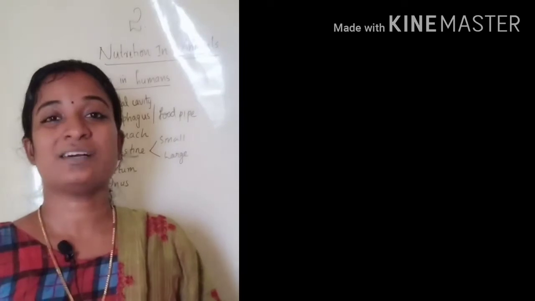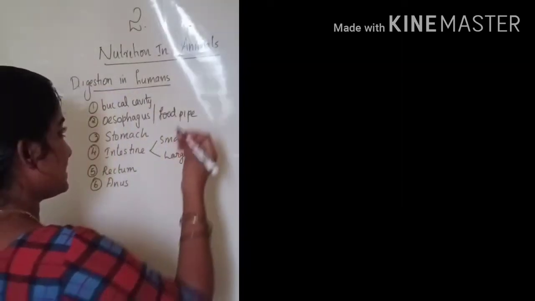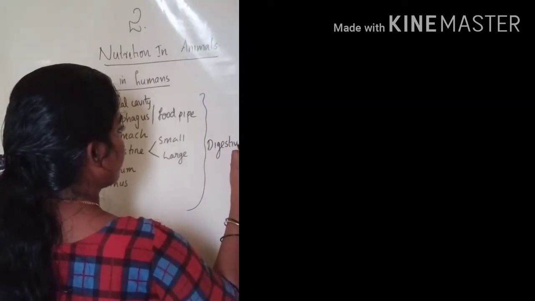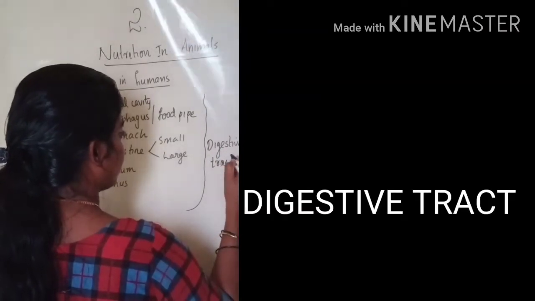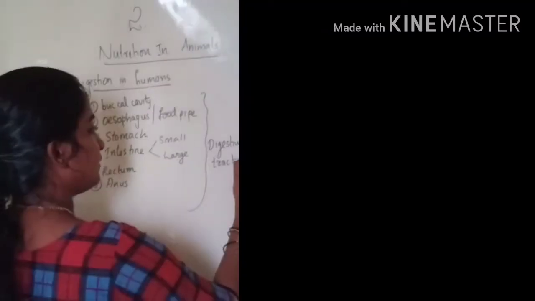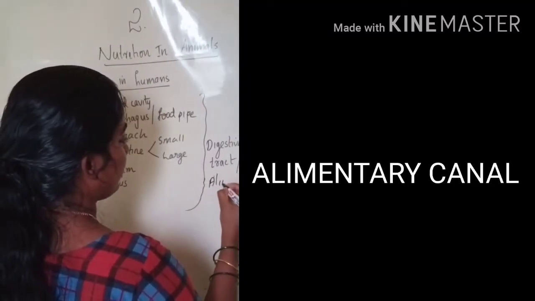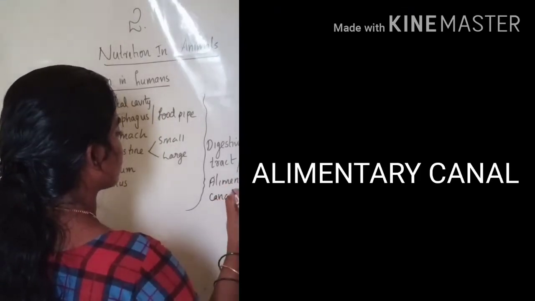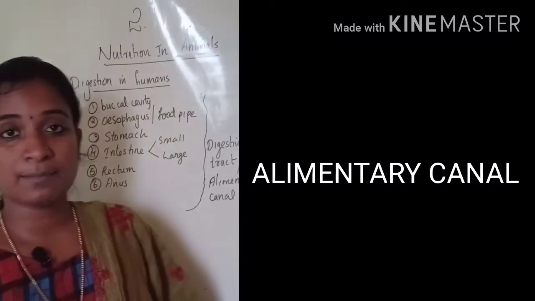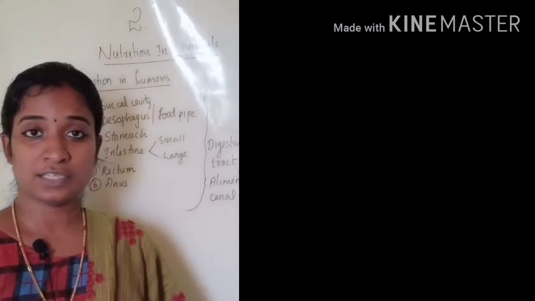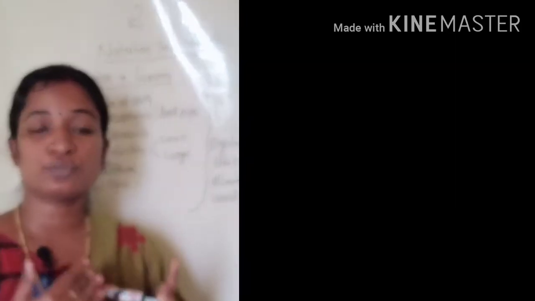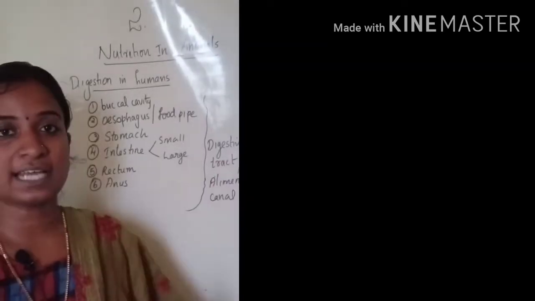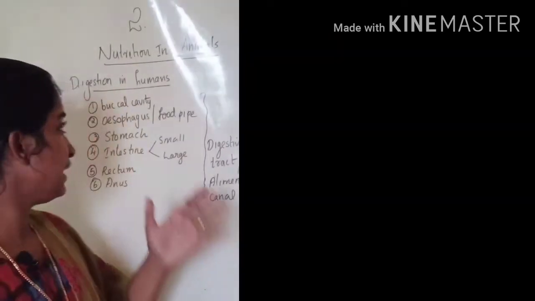These compartments are known as the digestive tract, otherwise the alimentary canal. The digestive tract or alimentary canal is the canal through which the food passes and is digested.